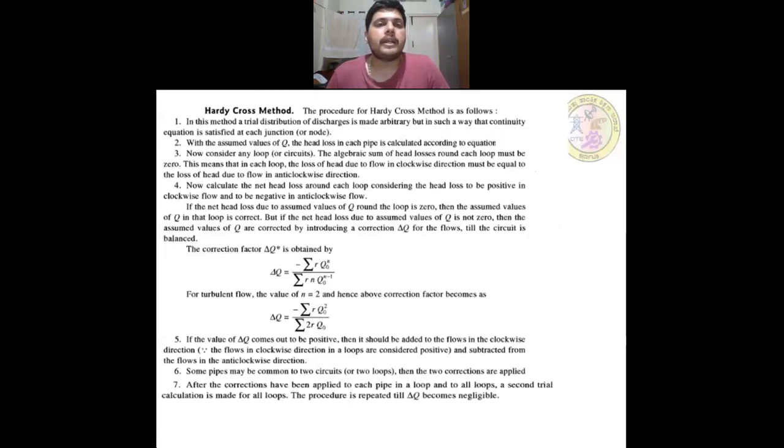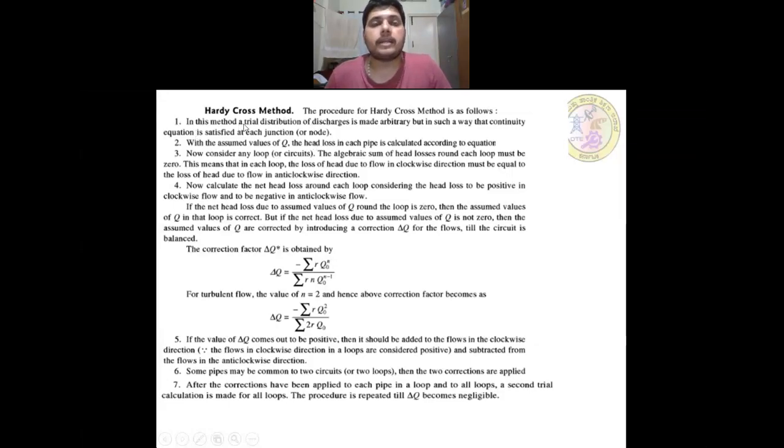Next is the Hardy-Cross method. The procedure for the Hardy-Cross method is as follows. First, in this method, a trial distribution of discharges is made arbitrarily, but in such a way that the continuity equation is satisfied at each junction. That is, Q = AV. At the first junction, it is denoted as Q1 = A1 V1. Similarly, junction 2, junction 3, junction 4, junction 5, etc. With the assumed values of Q, the head loss in each pipe is calculated according to the equation.